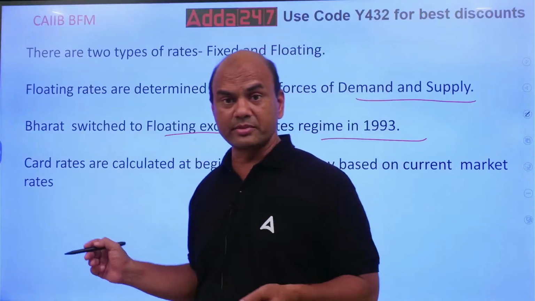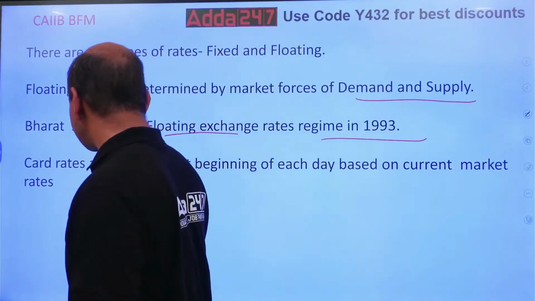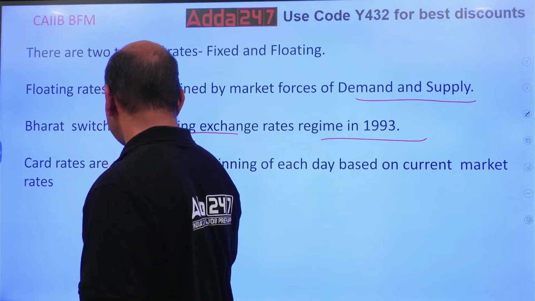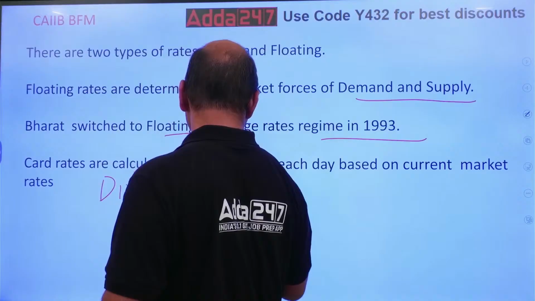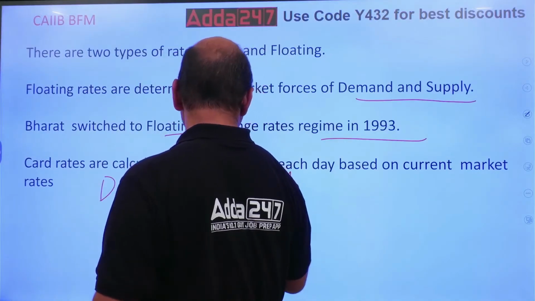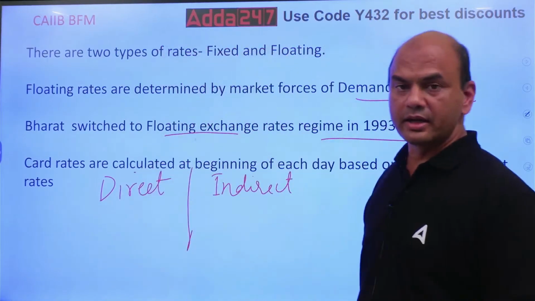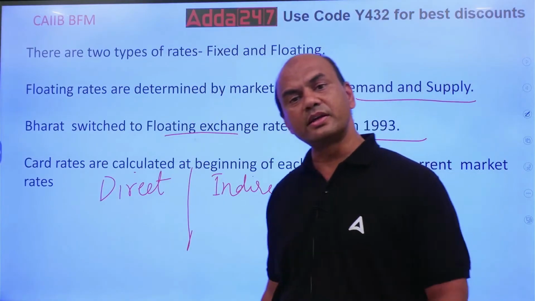There's one more rate system called direct and indirect. What is direct and what is indirect?